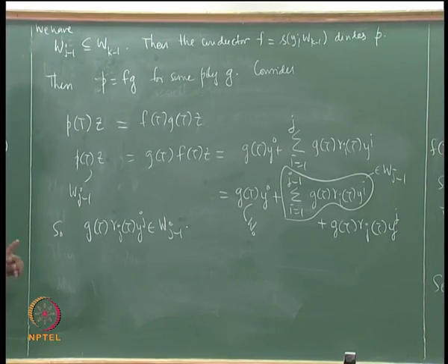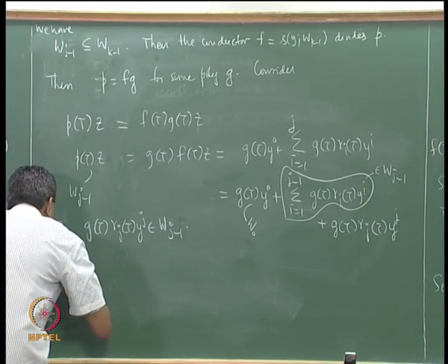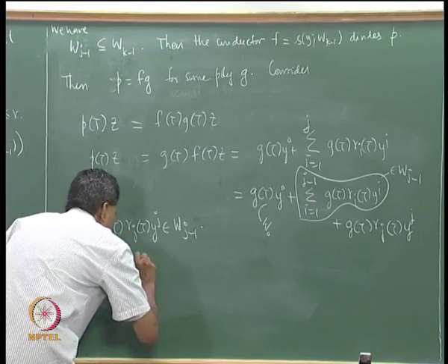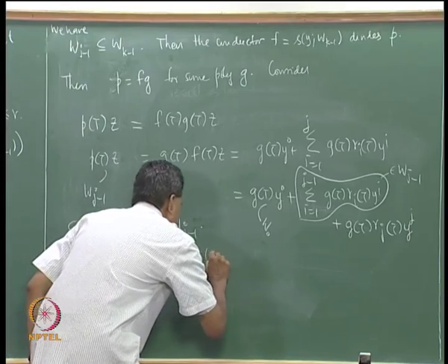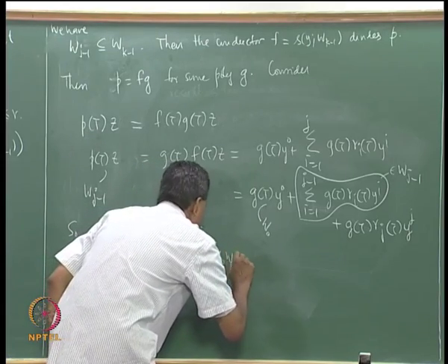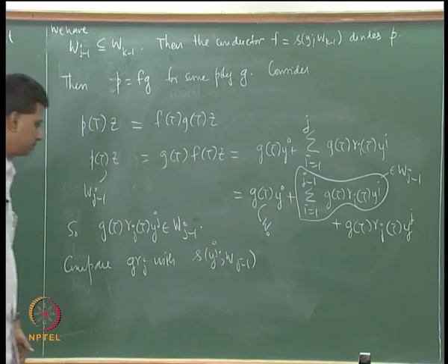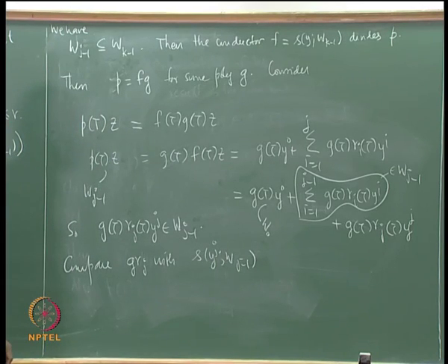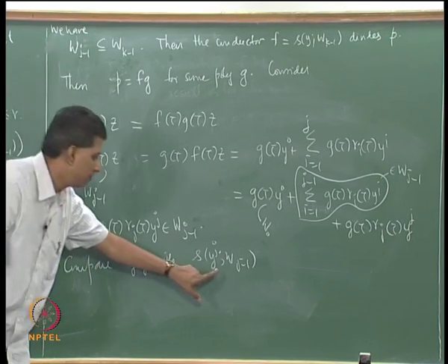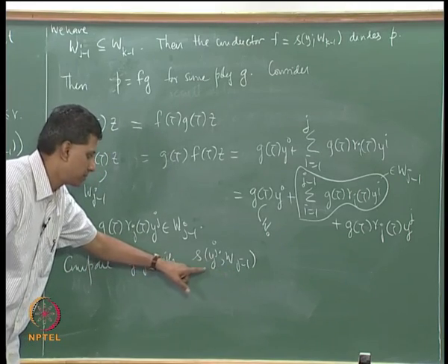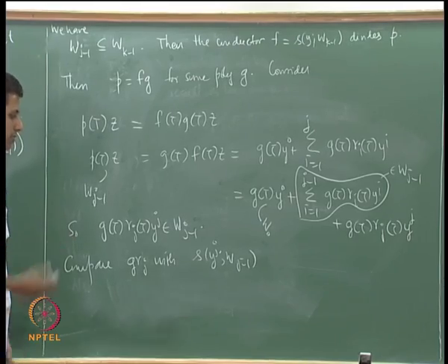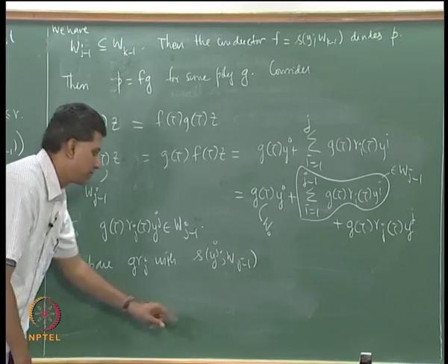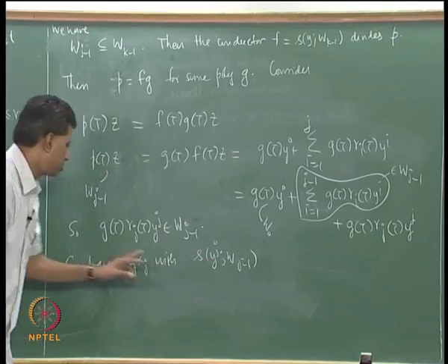Which means I will now compare the polynomial g r_j with S(y_j; W_{j-1}). I will compare this polynomial g r_j with this polynomial. This is the unique monic generator of that ideal. Of all polynomials, let us say some L(t), L(T)y_j belongs to W_{j-1}.